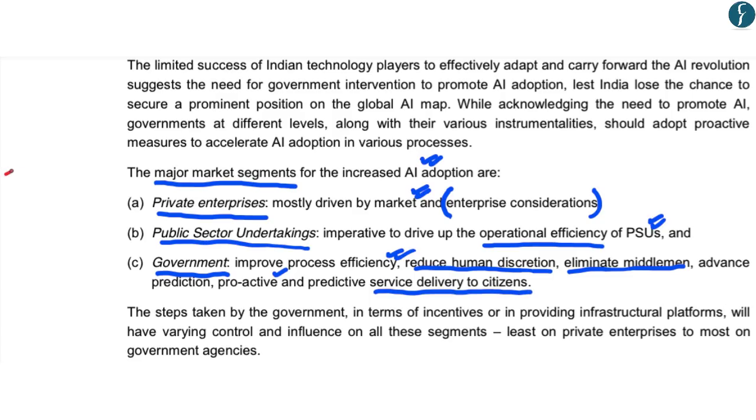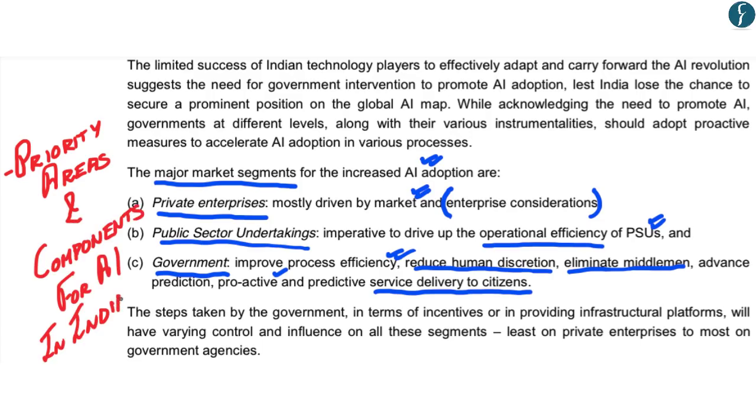Now, hopefully, up till here, you understood the priority areas for artificial intelligence adoption in India. And moreover, you also understand the components that are required for artificial intelligence adoption in India and the various market segments that can improve the adoption of artificial intelligence. Now let us understand the barriers towards the adoption of artificial intelligence in India.